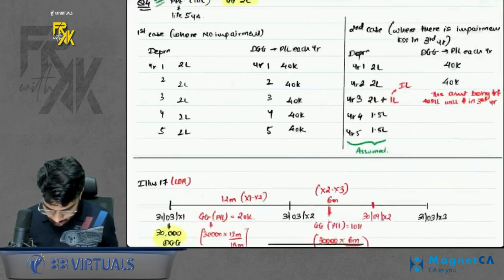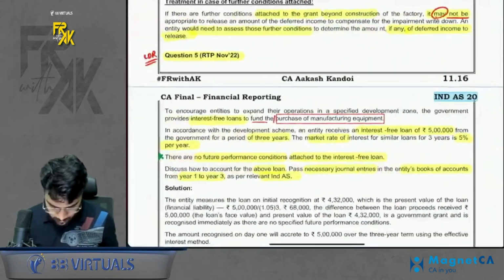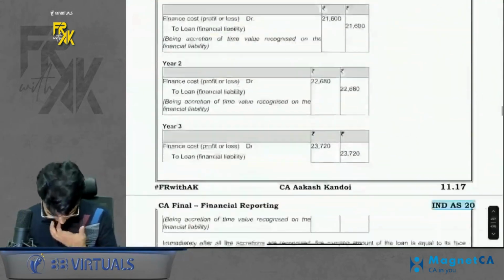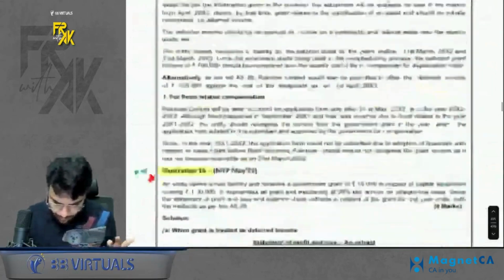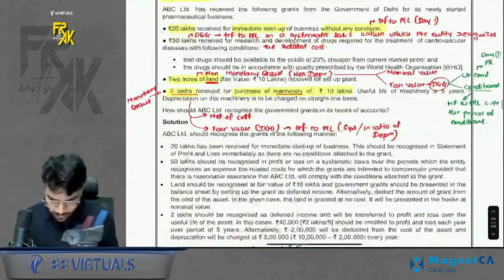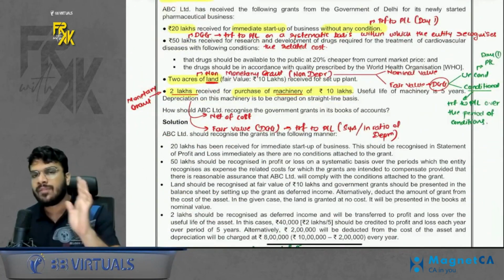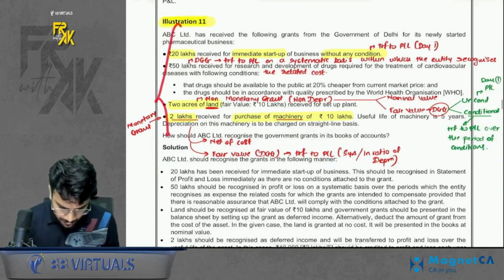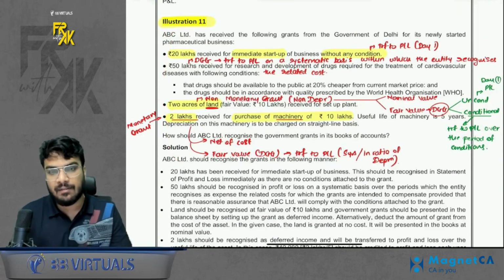Then there was question 17, done. Question number 5 you already revised, nothing is left. Apart from this, there is also illustration number 11, which is very similar to question number 1 of MTP RTP. You can also give this a read. So this finally completes the revision of IND AS 20.